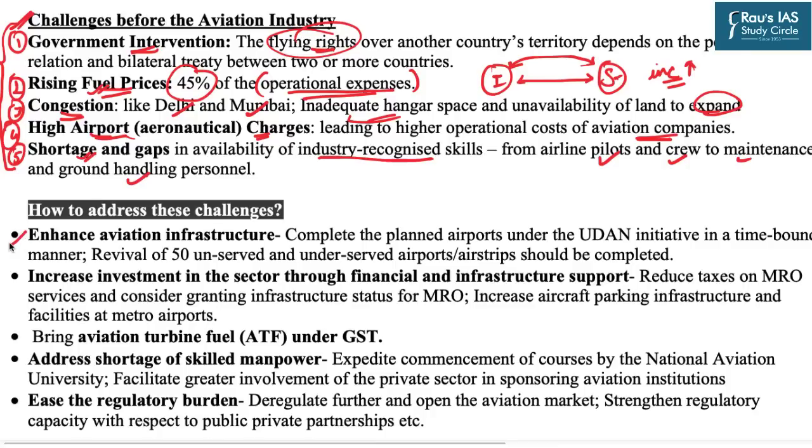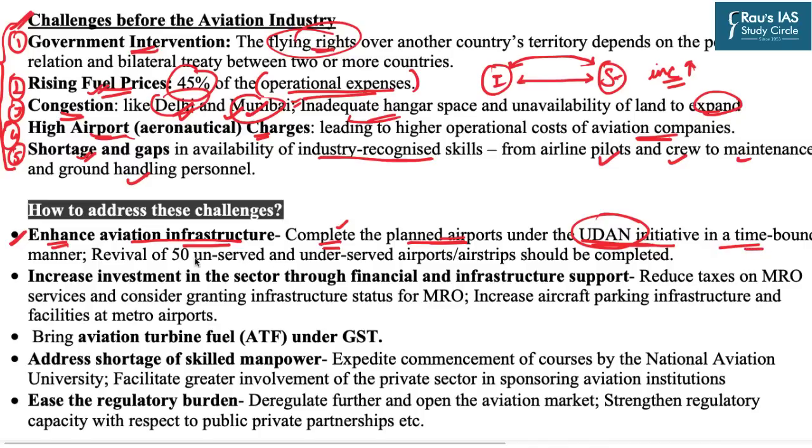So the first suggestion is to enhance the aviation infrastructure. As we know that airports like Delhi, Mumbai and Bangalore are getting saturated and we are not having enough space around these airports. So only thing we can do is that we can develop alternate airports wherever the land is available. And hence we should complete all the planned airports which were visualized under the UDAN initiative, that is Ude Desh Ka Aam Nagrik initiative, in a time bound manner.